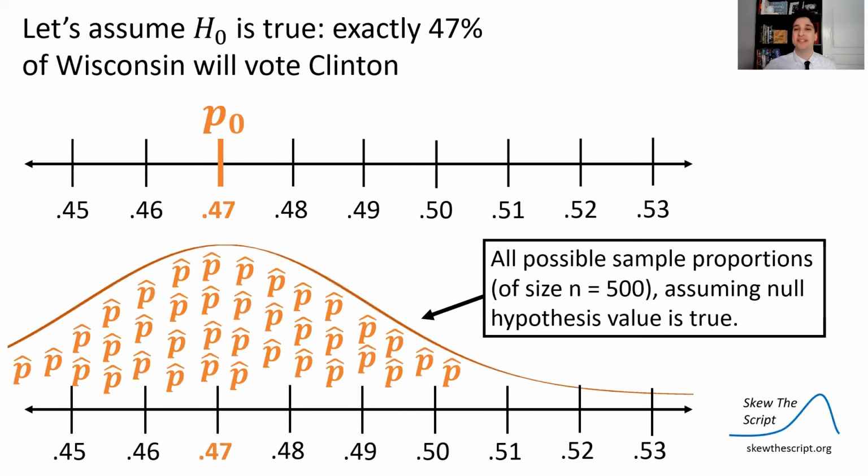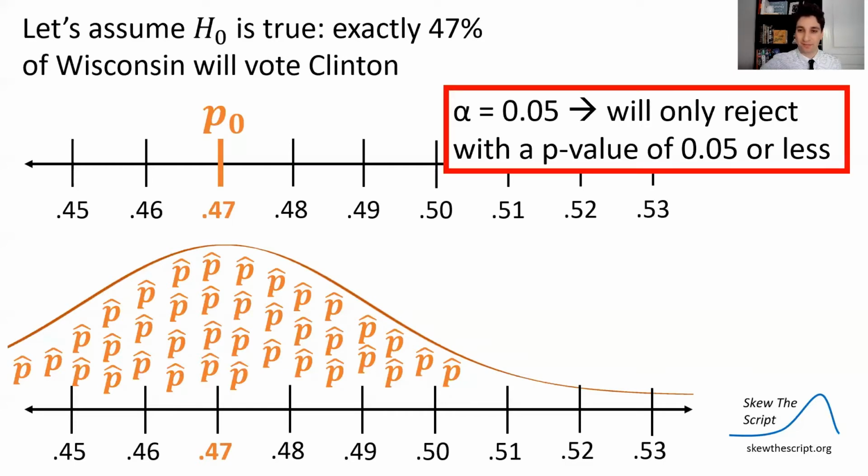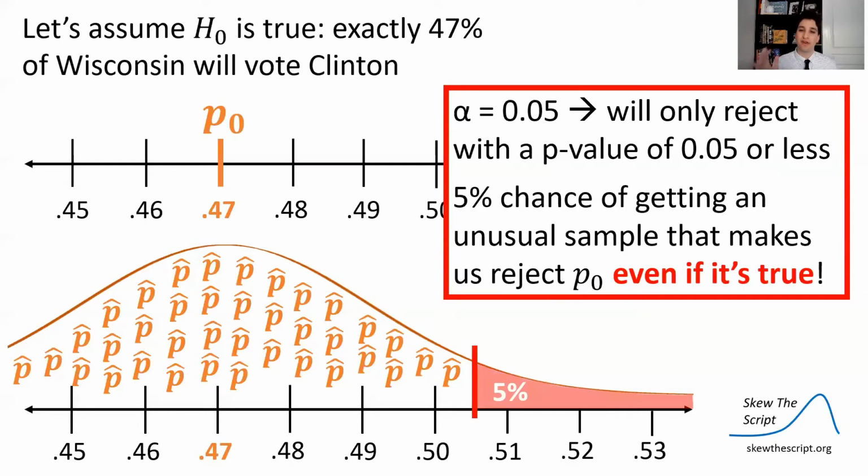So we can build a sampling distribution around that null hypothesis, saying, okay, assuming the null is true, these are the sample proportions we could get if exactly 47% of people voted for her. And these are all for a sample size of 500. And we set an alpha level of 0.05. We're only going to reject if the p-value is 0.05 or less. And that rejection region is right here in our sampling distribution. If we get a sample proportion above that region, the p-value will come out to less than 5%.